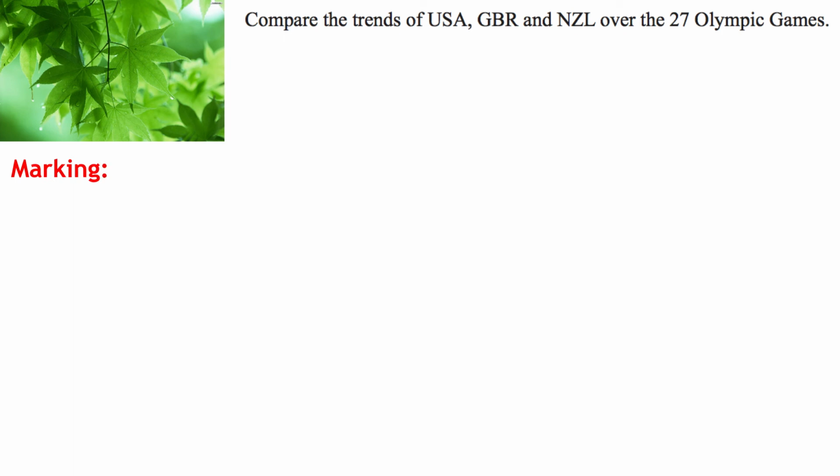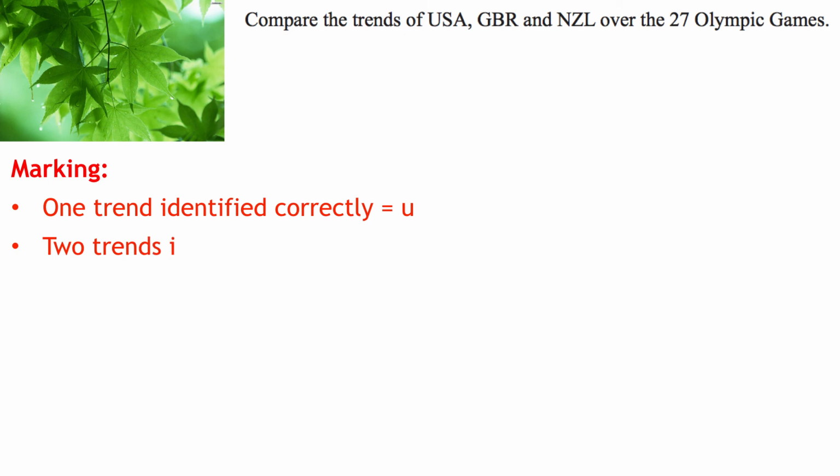So when we come to doing our marking, if we are able to talk about one trend and we identify one trend, so maybe we just identify that the United States trend is increasing, that would be worth an achieved level skill, so that will get you a U. If we were able to identify 2 trends, so we identified that the United States is increasing, and we also noticed that Great Britain is slightly increasing as well, 2 trends, that gets us a merit level, that's an R.